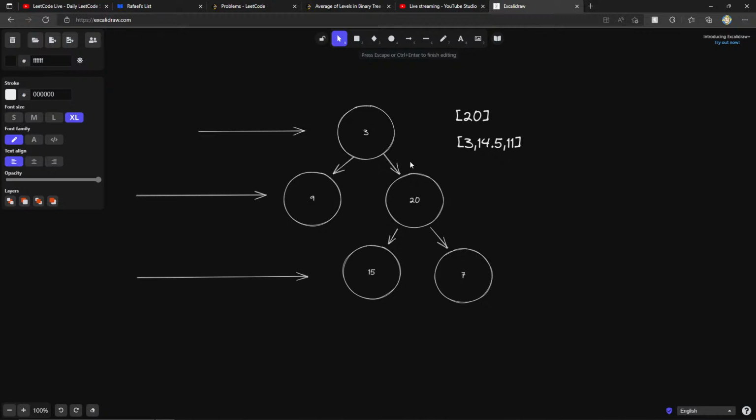Or actually, is it even the largest level? Because even if 9 had children, let's say 9 had children like 7 and 9, right? And then 20 has children, 15 and 7. If 7 had children, I'm kind of just messing with something here, 15 and 6. I'm putting arbitrary numbers, so don't be alarmed. I'm just seeing how large this would grow. I think that this would just grow to be as long as the last level, however many nodes are in the last level. So I guess we can say it's bounded by the length of the longest level or the widest level in the tree. I think that's something that we can say.